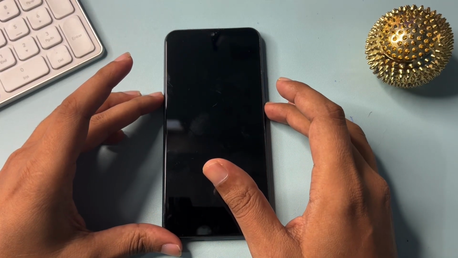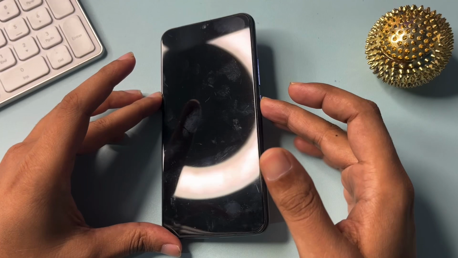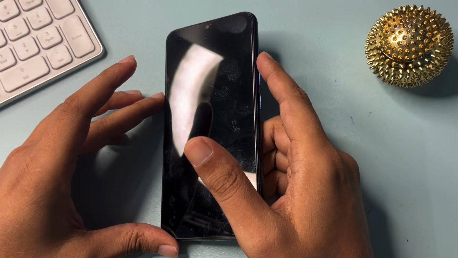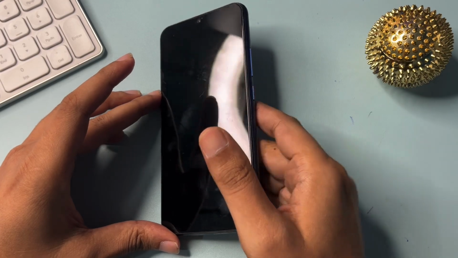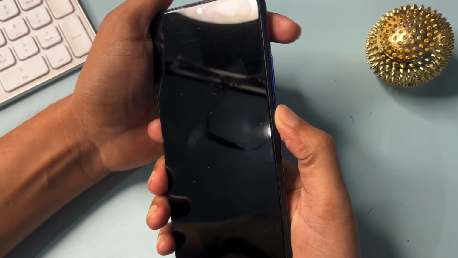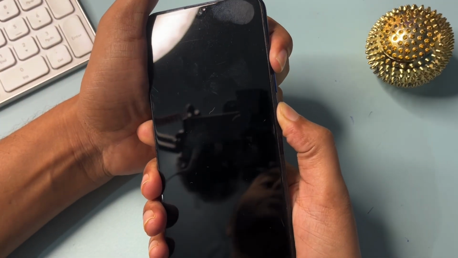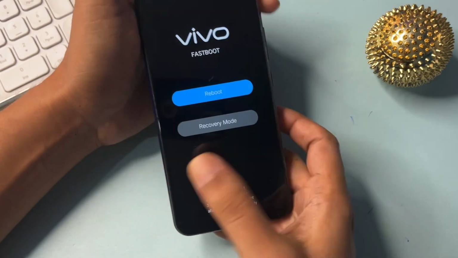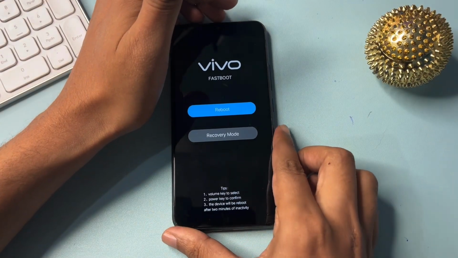Now when your smartphone is completely switched off, you will have to press the power button and the volume up button to switch on your phone's hard reset mode. Okay, so I'm going to press the power button and the volume up button to switch on the hard reset mode. Now you can see here my phone's hard reset mode has been activated.